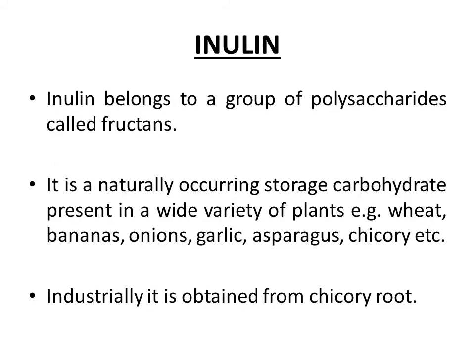Now we are going to discuss another homopolysaccharide known as inulin. Inulin belongs to a group of polysaccharides called fructans because it comprises fructose molecules. So it is a polymer of fructose. Inulin is a naturally occurring storage carbohydrate present in a wide variety of plants such as wheat, bananas, onions, garlic, asparagus, chicory, etc. Industrially it is obtained from the root of a plant known as chicory.